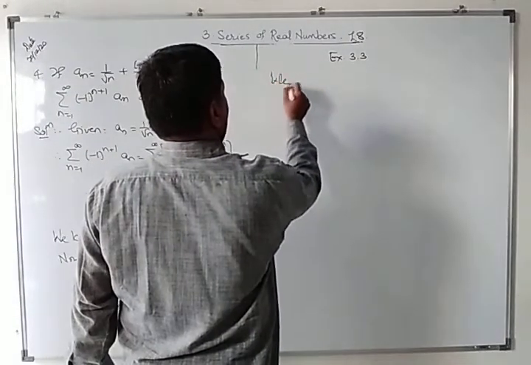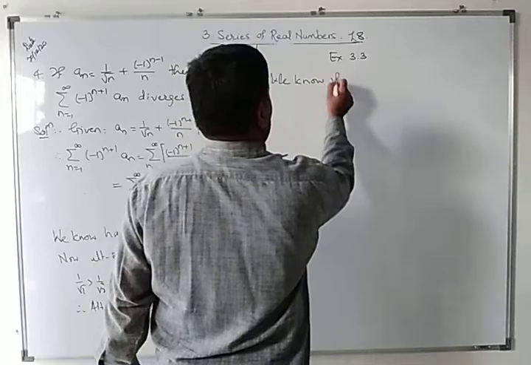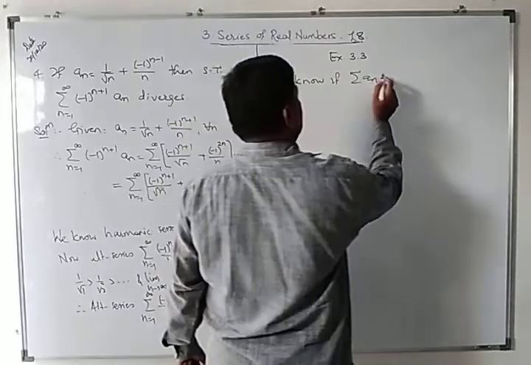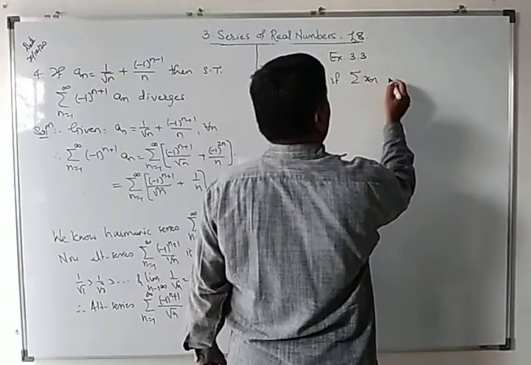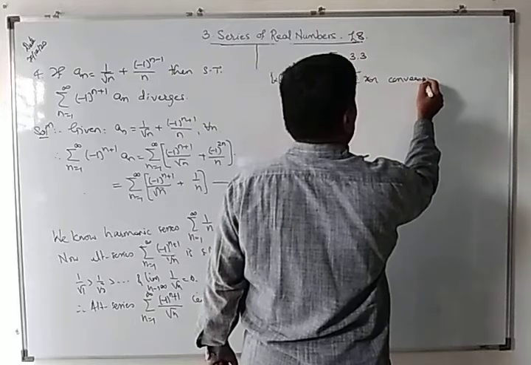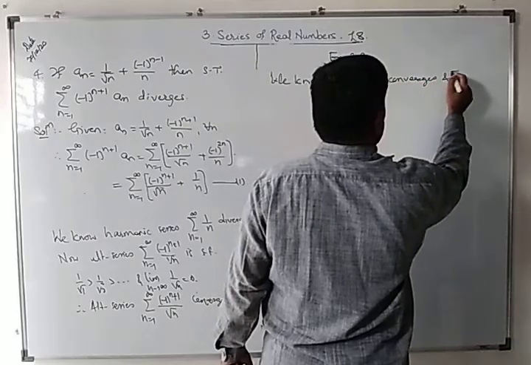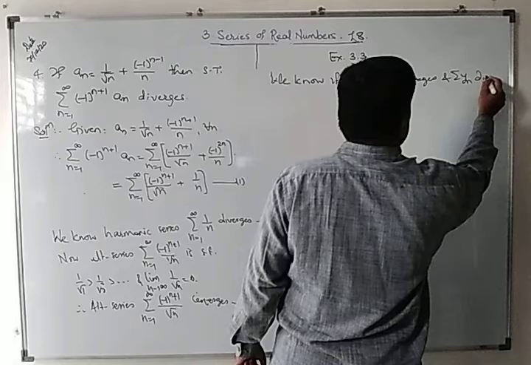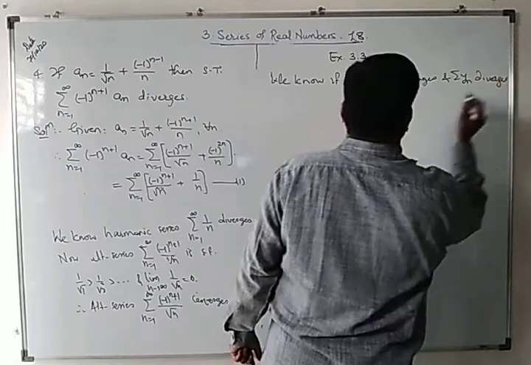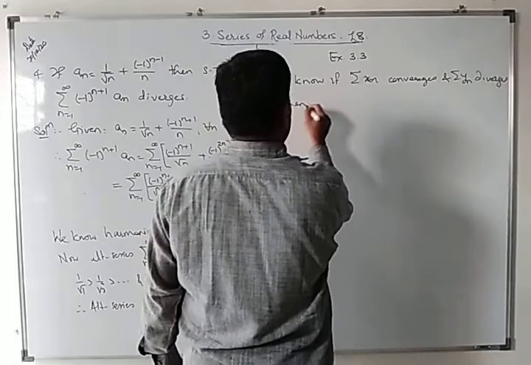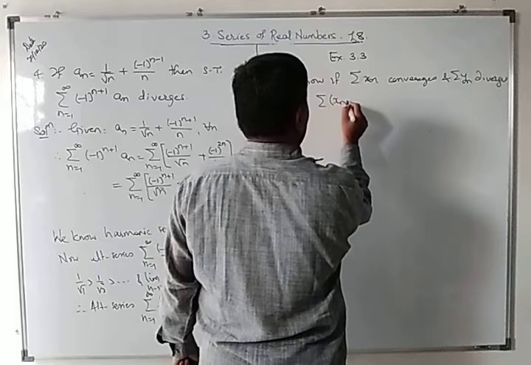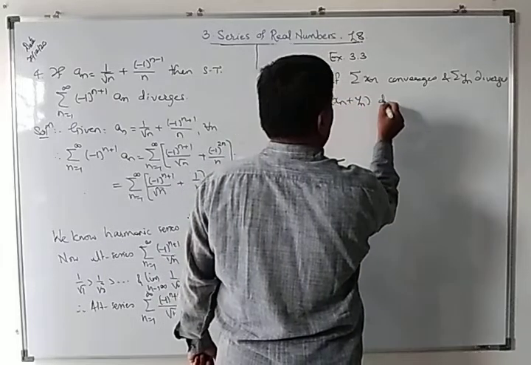We know if the summation of x n converges and the summation of y n diverges, then the summation of x n plus y n diverges.